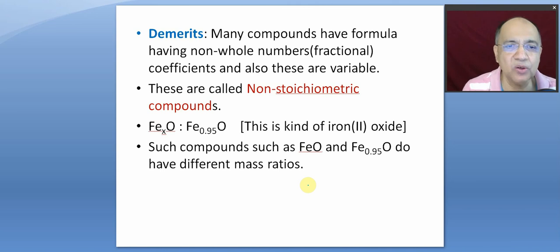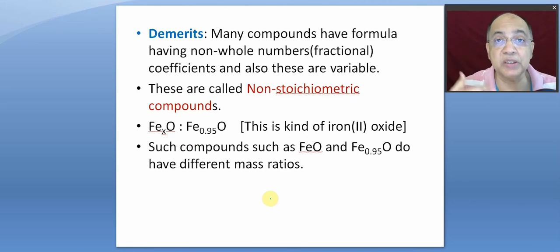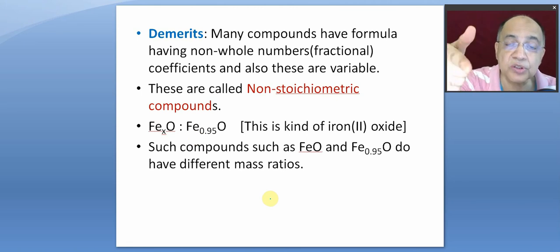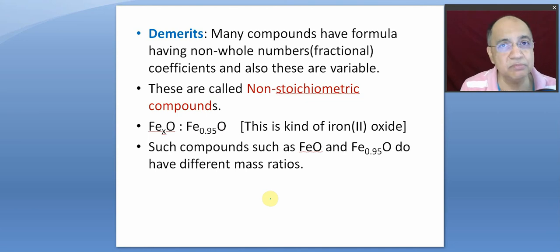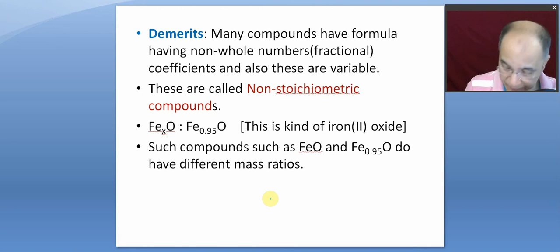Now later on we shall know that these non-stoichiometric compounds sometimes arise due to our efforts. We introduce defects, imperfections in a solid, and get the properties enhanced according to our requirements. We can tailor-make the properties by introducing imperfections, right? Those things we will know in our solid state program.